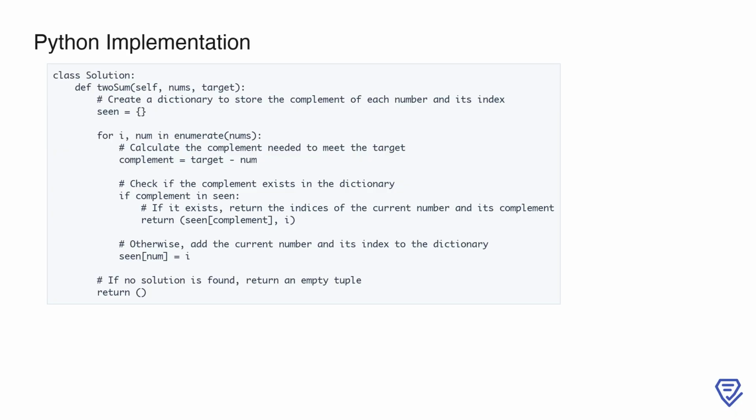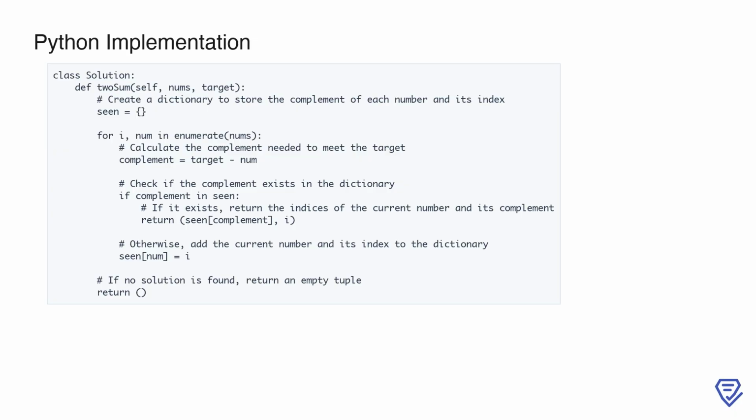5. Update the dictionary. If the complement is not found, we add the current number and its index to the seen dictionary. This ensures that future iterations can reference this number if needed. 6. Return result. If the loop completes without finding a solution, the function returns an empty tuple, though the problem guarantees exactly one solution exists.